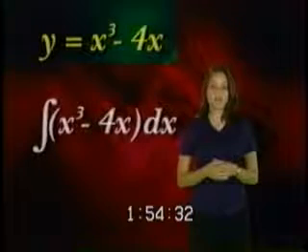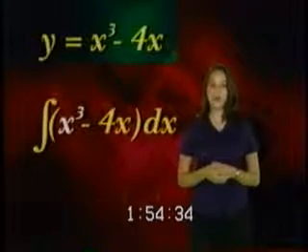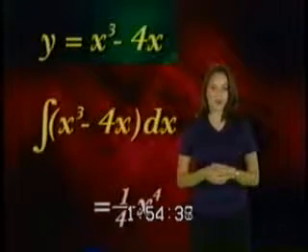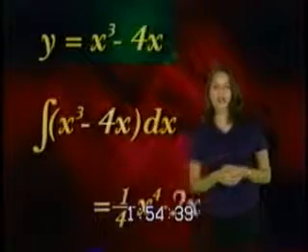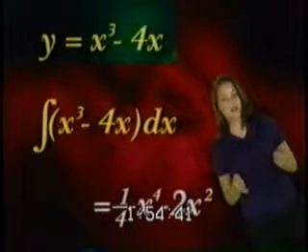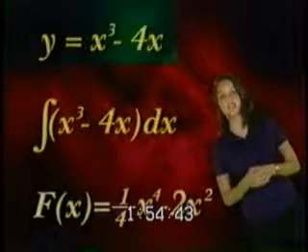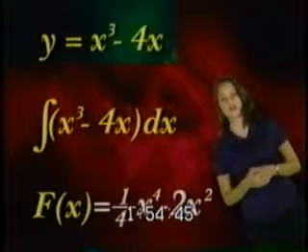First, we'll get the integral of the function. Integrating x cubed, we get 1/4 times x to the 4th. Integrating negative 4x, we get negative 2x squared. So our integrated function, capital F of x, is 1/4 x to the 4th minus 2x squared.